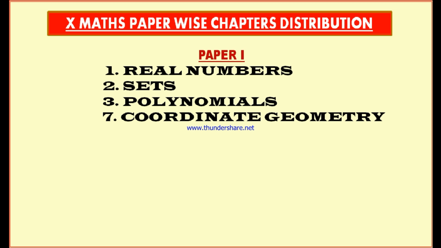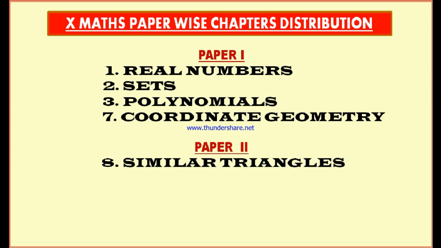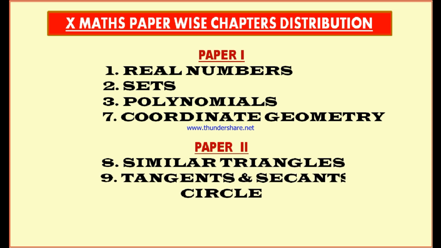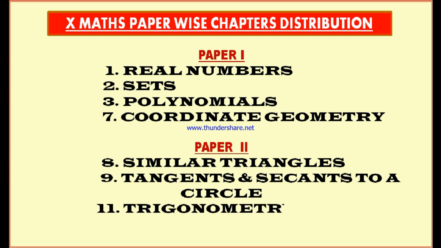Whereas the 4 chapters that come under paper 2 are the 8th chapter, similar triangles, the 9th chapter, tangents and secants to a circle, the 11th chapter, trigonometry, and the 14th chapter, statistics. These 4 chapters come under paper 2.